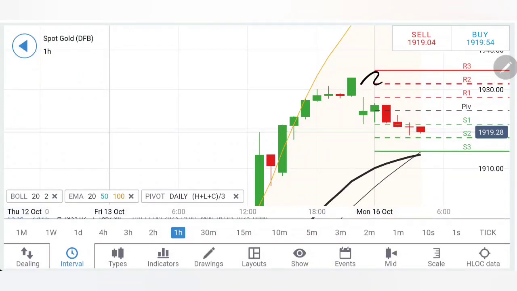Gold has seen a gap down opening today and is now trading with a slight bearish bias below 1920 levels. So now what to expect from gold today? Can we expect it to continue trading bearish or is it going to bounce back? And if yes, which position should you take and at what levels such that you can trade profitably? We will see with the help of charts and indicators.